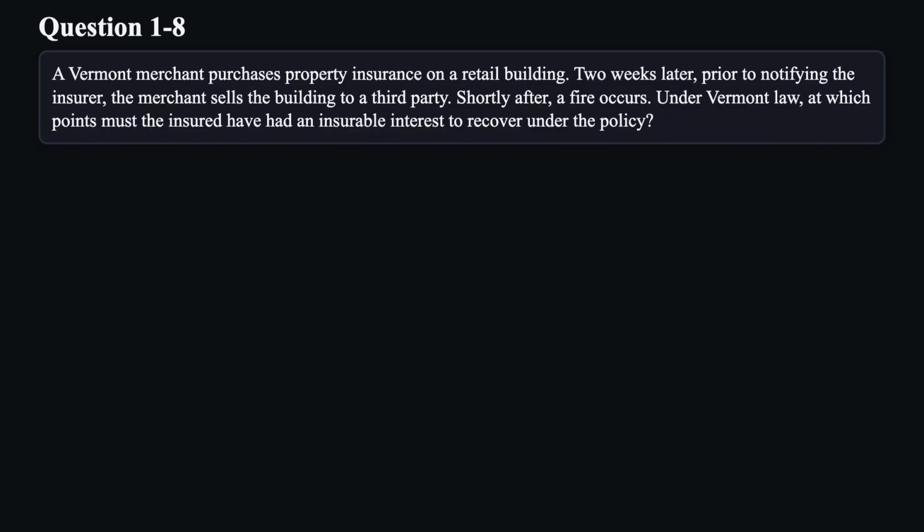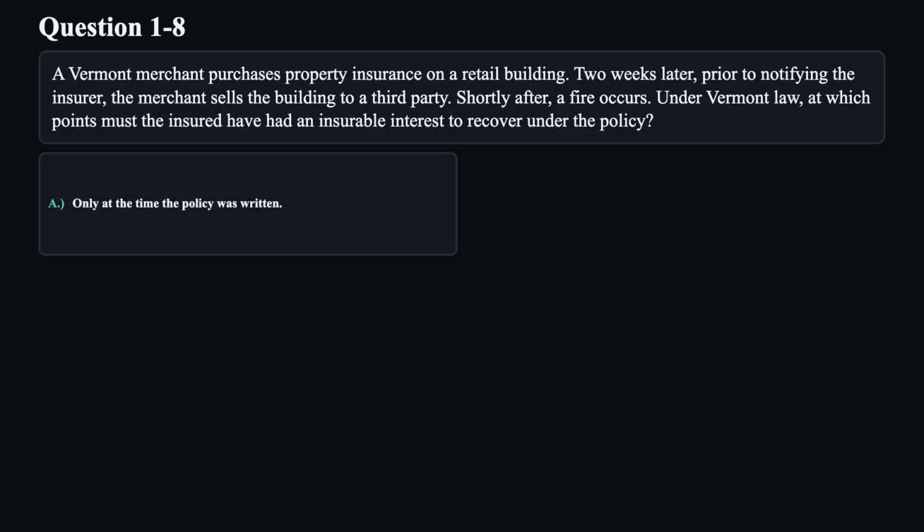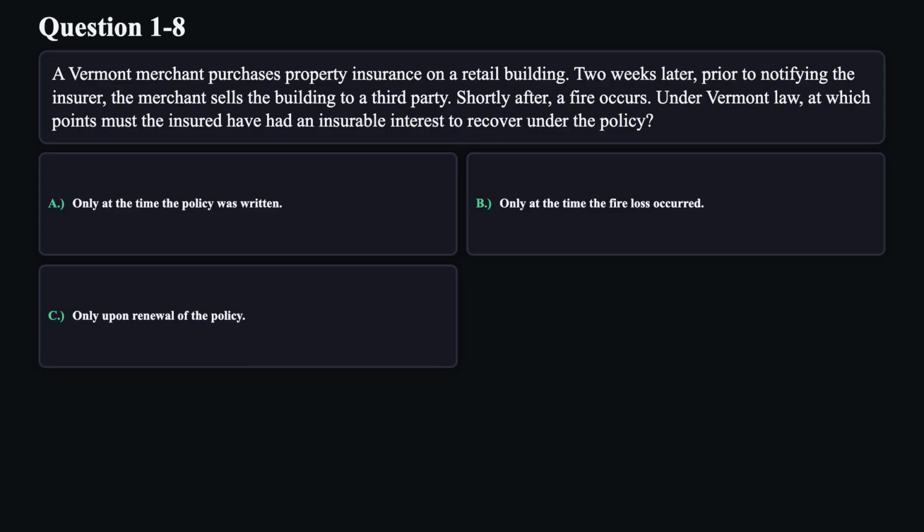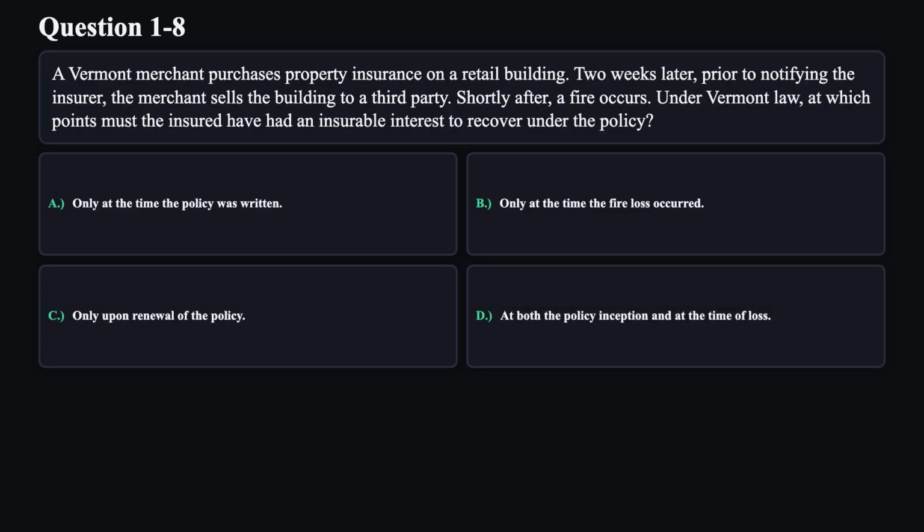Question 8. A Vermont merchant purchases property insurance on a retail building. Two weeks later, prior to notifying the insurer, the merchant sells the building to a third party. Shortly after, a fire occurs. Under Vermont law, at which points must the insured have had an insurable interest to recover under the policy? A. Only at the time the policy was written. B. Only at the time the fire loss occurred. C. Only upon renewal of the policy. D. At both the policy inception and at the time of loss.